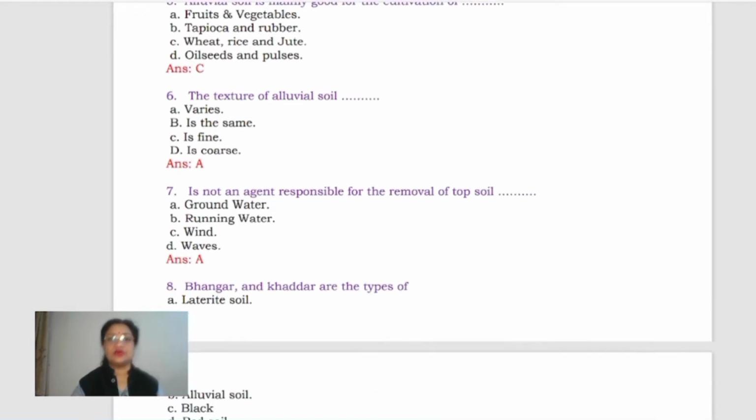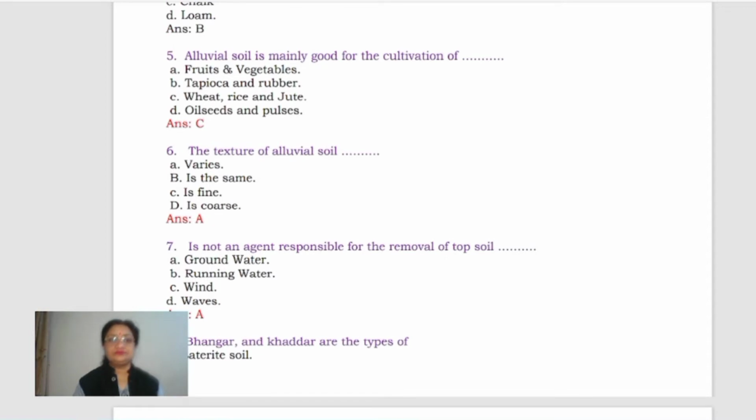Alluvial soil is mainly good for the cultivation of fruits, vegetables, tapioca, rubber, wheat, rice, jute and oilseeds, pulses. It is best suited for wheat, rice and jute. You can easily understand which are grown mainly in the plains of India. From west to east, west wheat, central part rice and east is known for rice and jute. So you all can easily get an idea by that.